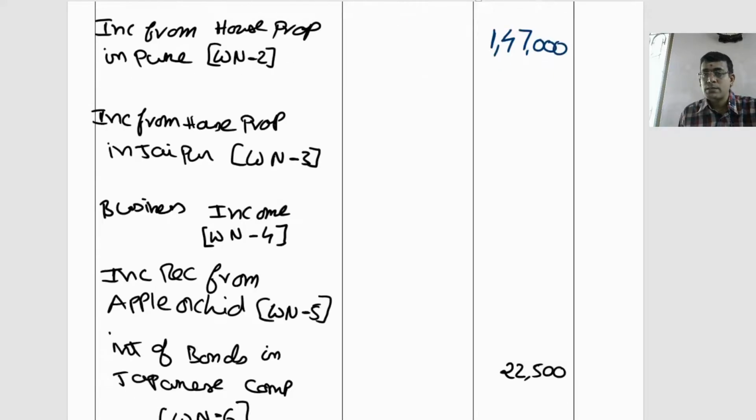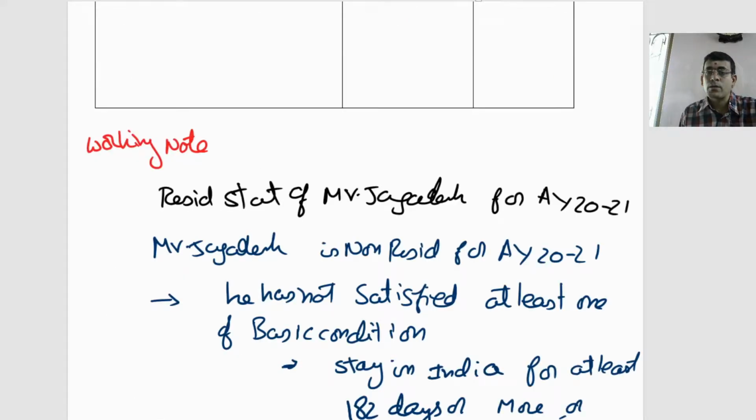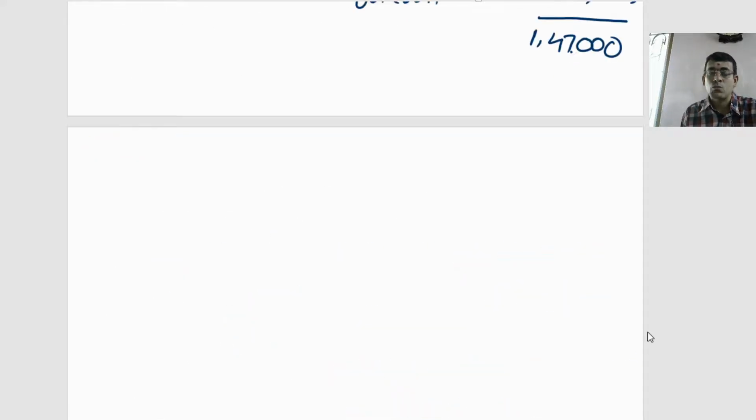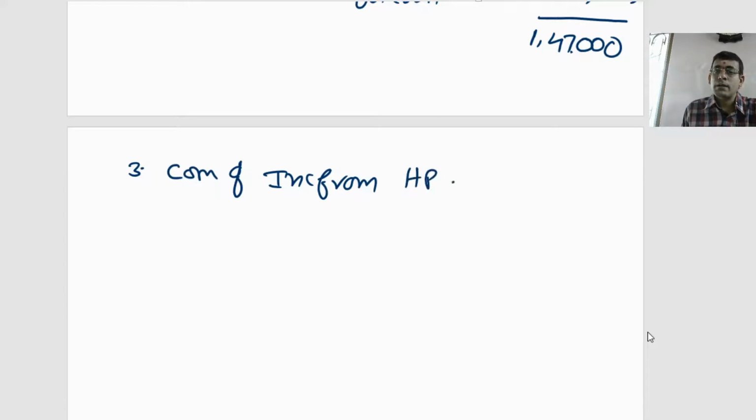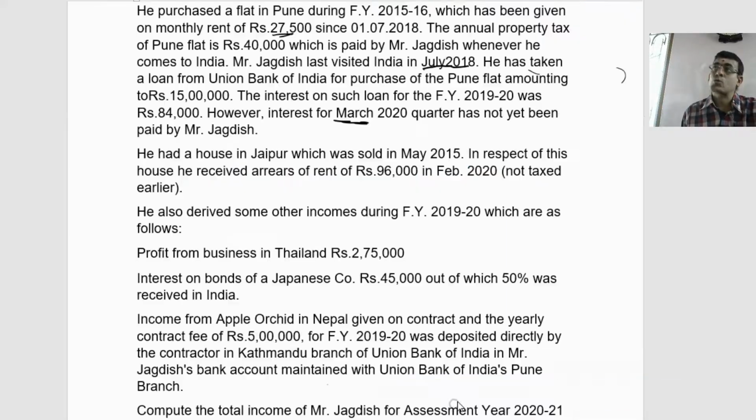Now similar working notes have to be done for your arrears of rent. So let us move on to working note number 3, which is all about computation of income from house property in Jaipur. Let us roll back to the question here. The question says 96,000 is the arrears of rent received.